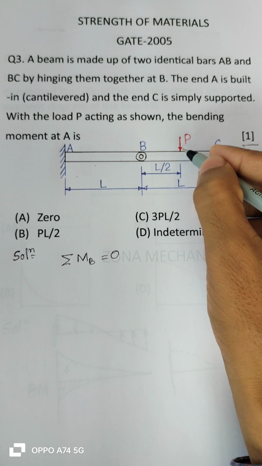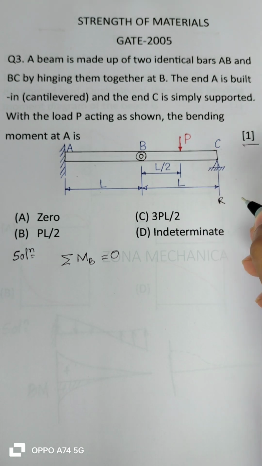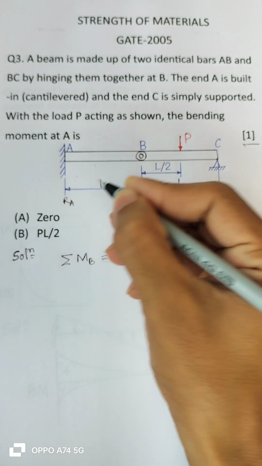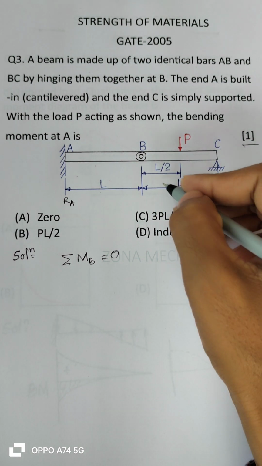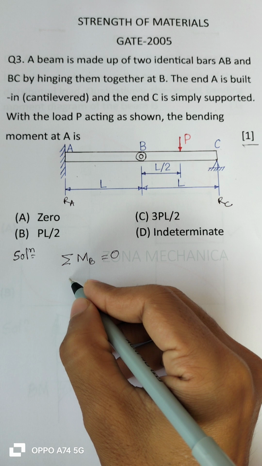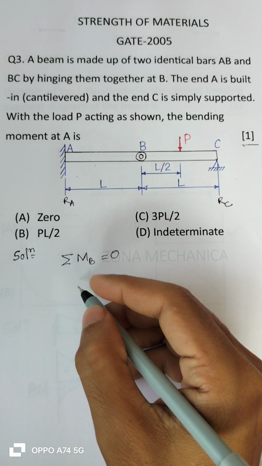Due to this load P, there will develop two reactions, RC at C and RA at A. Considering the right hand side of this hinge point, the summation of all the moments is 0.